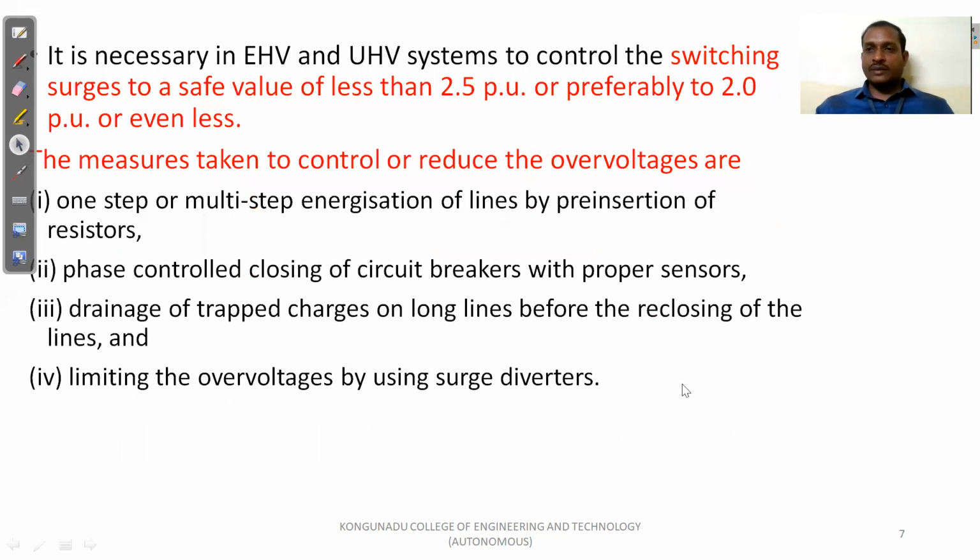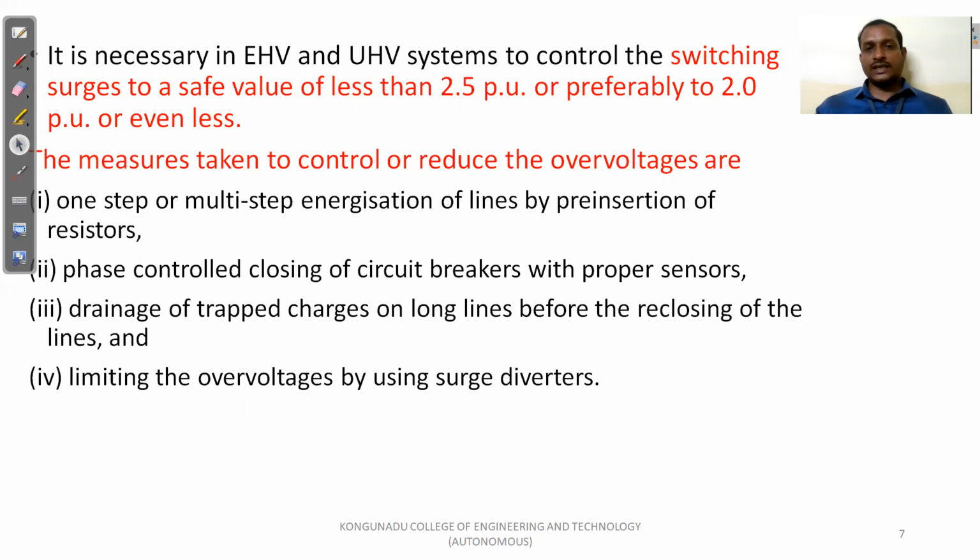Our aim is to maintain the switching over voltage within control. The limit of the switching over voltage for a safe value is less than 2.5 per unit, preferably 2 to 2.5 or even less, which is a very comfortable and safe zone for our power system. We already discussed that for long duration switching surges the range is 2 to 3.3 per unit, and for short duration 2 to 2.5. So we need to control the switching surges to a value less than 2.5. This is very safe for the power system.